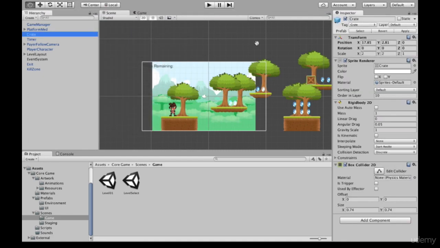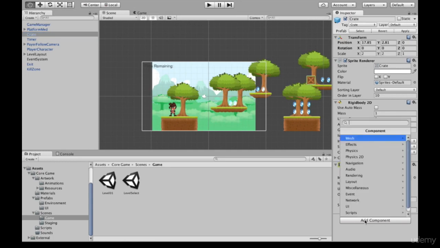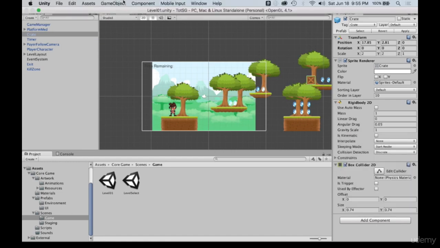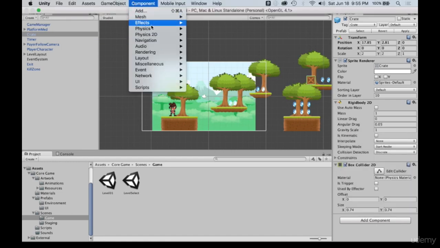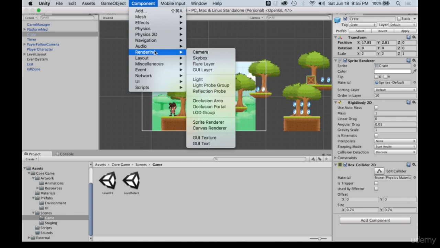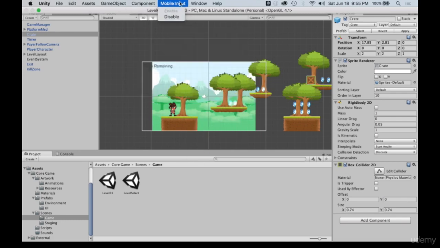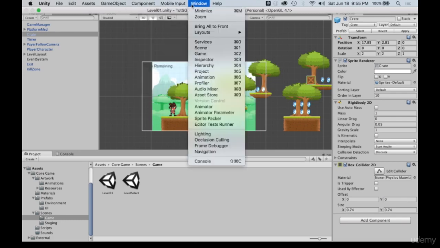The component menu. So as we talked about over in the inspector, components show up here. So you can either add new components by coming down to add component and working through the menu down here, or through this component menu up here. They're both mostly the same. Mobile input, we're not going to go over just yet.